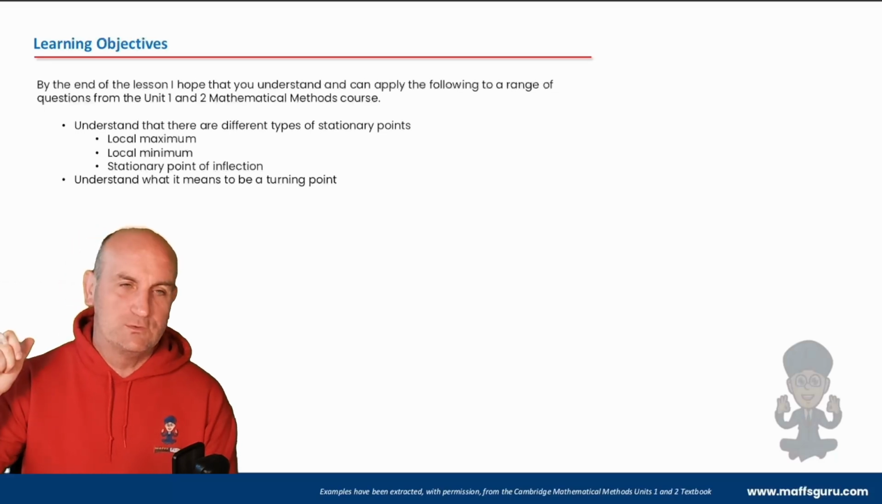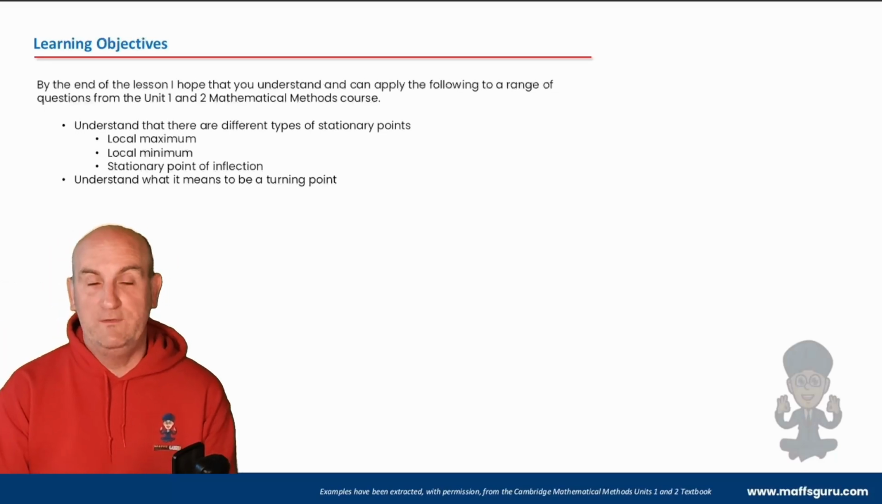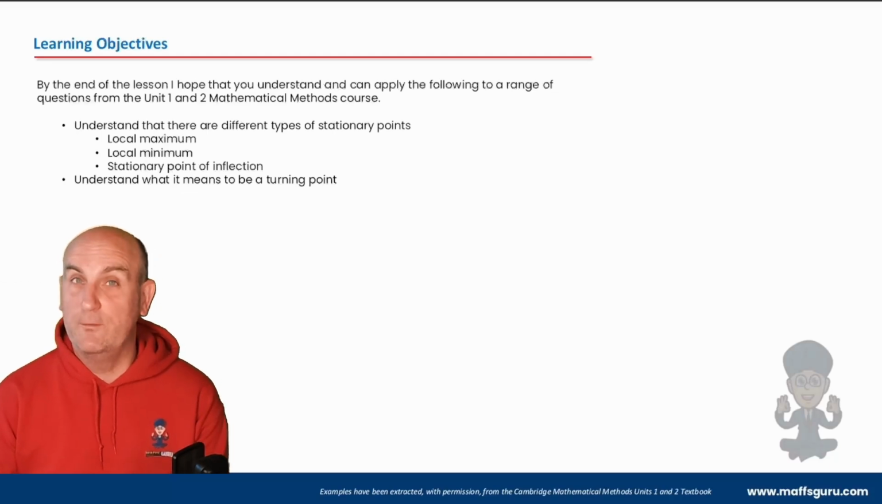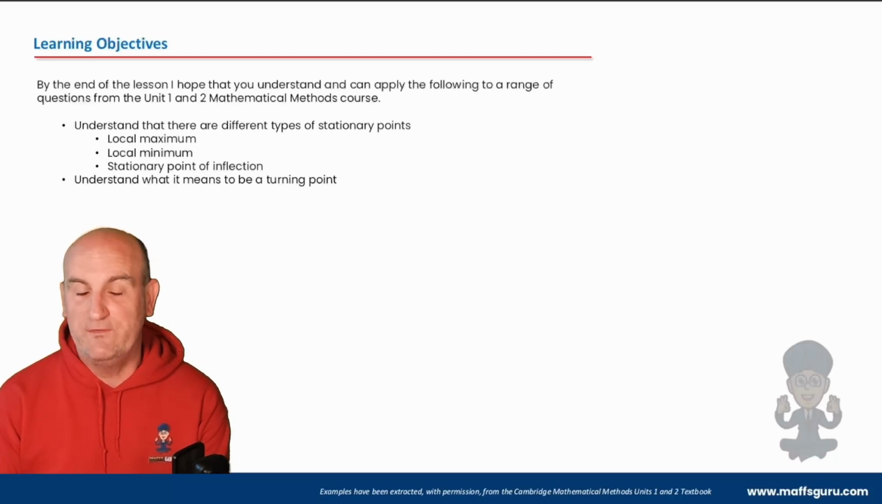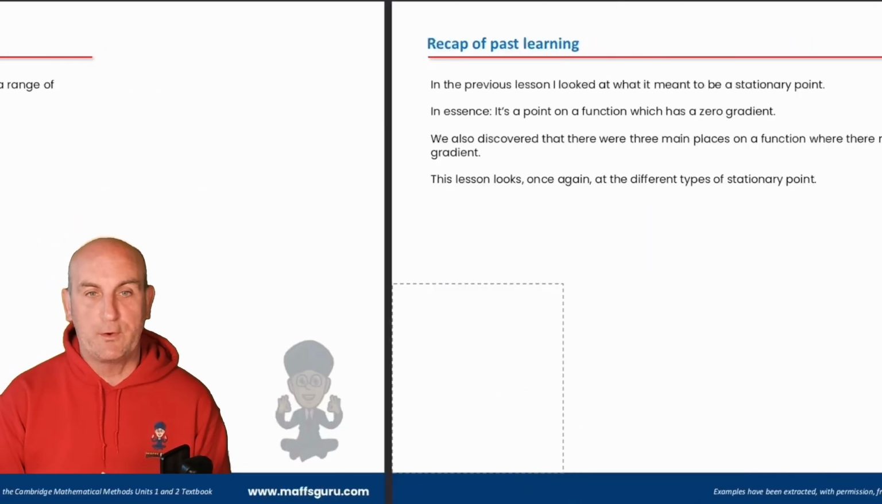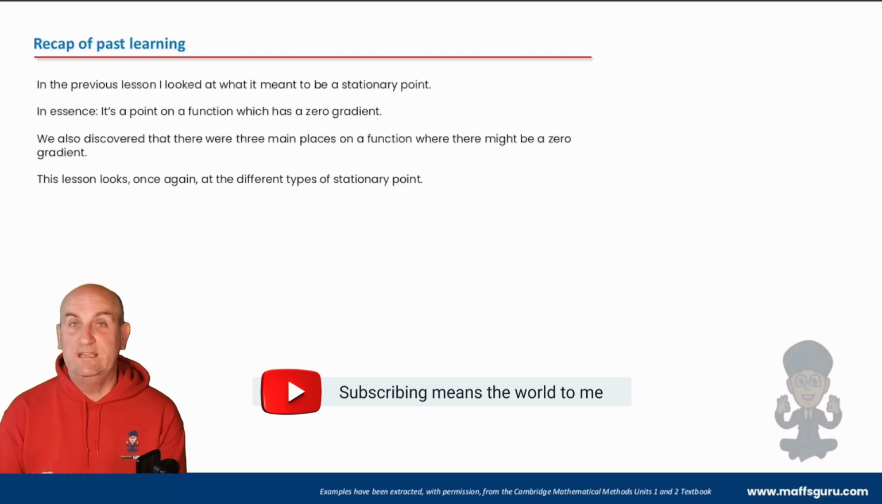Now, as always, I put the learning objectives behind me. This is building on from the previous video where I talked about turning points. This is now types of turning points or stationary points. We're going to look at local maximums, local minimums, the stationary point of inflection, and also the terminology behind a turning point.